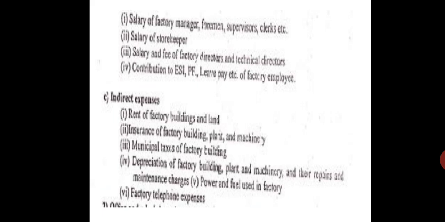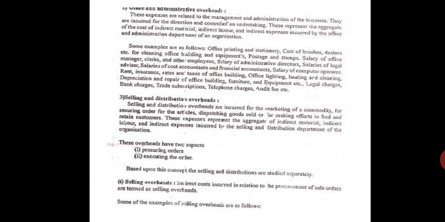Depreciation of factory building, plant and machinery, and their repairs and maintenance. Then power and fuel used in the factory, even the DG set, diesel generator set backup you are having, that also you have to consider, the fuel whatever you are using. Then telephone lines, internet connections, whatever you are using, you have to pay for that.